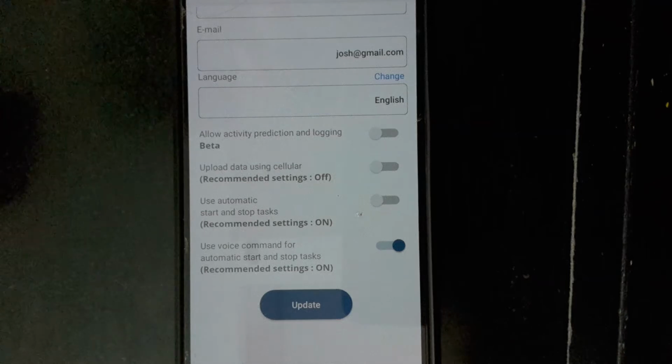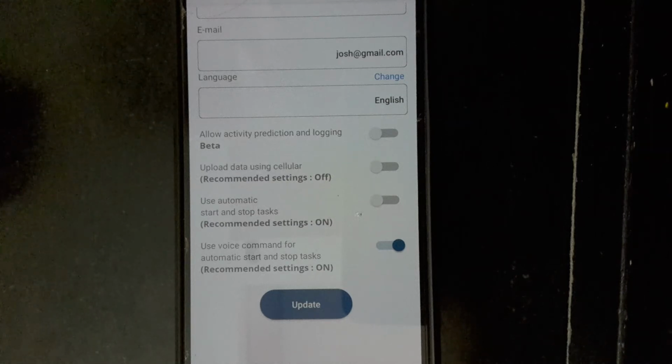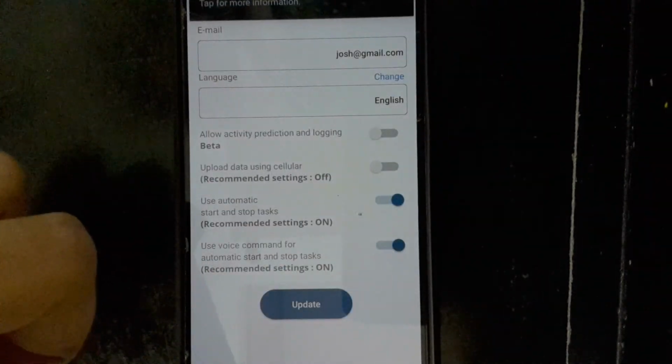Here there is another setting, where the user can use automatic start and stop task. Whenever the user reaches the field, the app can automatically notify the user that you have reached the specific field. Do you want to start the task? If the user says yes, the task will be started automatically. Once the user leaves the field, the application will ask the user, do you want to stop the task? You have left the field just now. Then the user will be able to give the voice command yes, and automatically everything happens without interacting with the application.